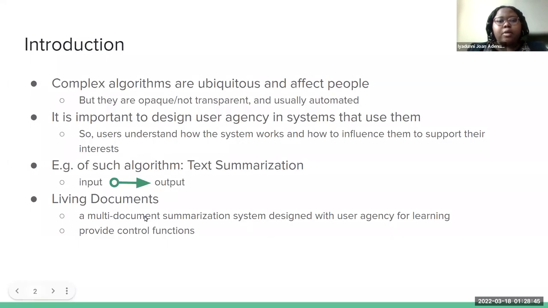Complex algorithms are common and they affect people. It's important to design user agency in systems that use these complex algorithms. An example of such an algorithm is text summarization. To investigate how to develop user agency in the case of text summarization, we developed a system called Living Document.